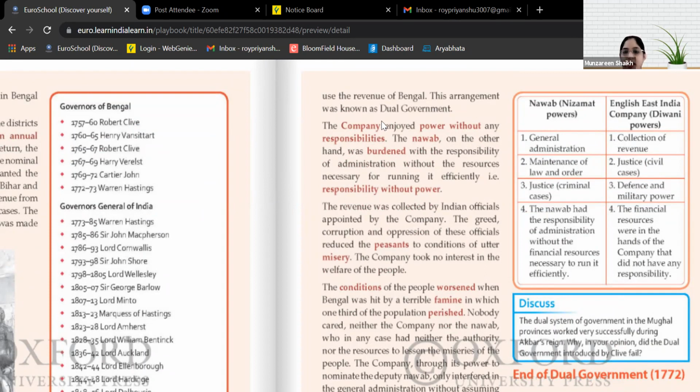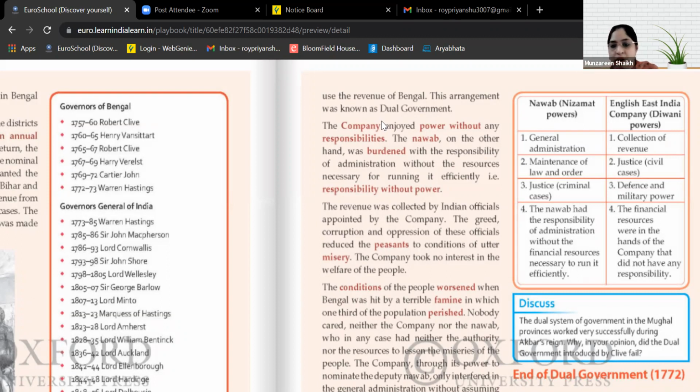Okay, we had stopped here yesterday. Yes, ma'am. All right. Now let's continue from here. Let's see what happens further in this dual government. The revenue was collected by Indian officials appointed by the company. The greed, corruption and oppression of these officials reduced the peasants to the conditions of utter misery. The company took no interest in the welfare of the people.